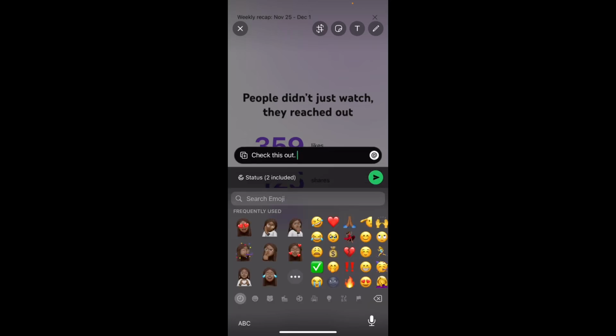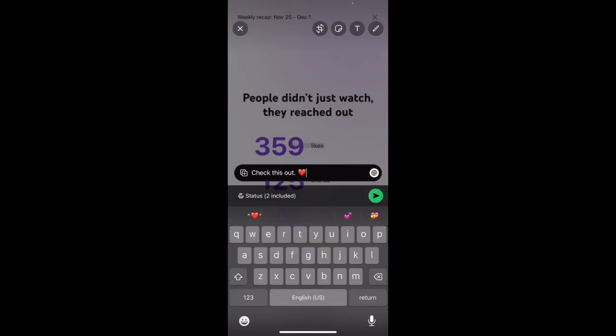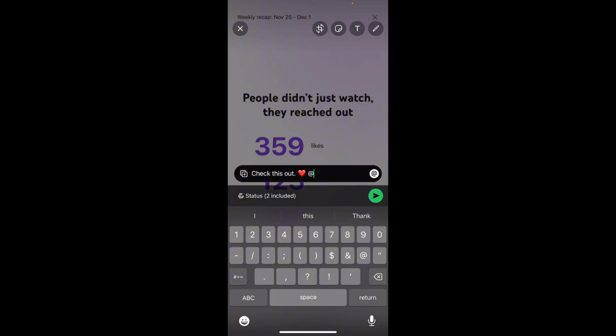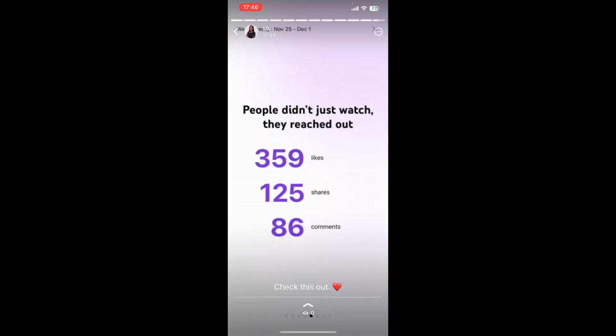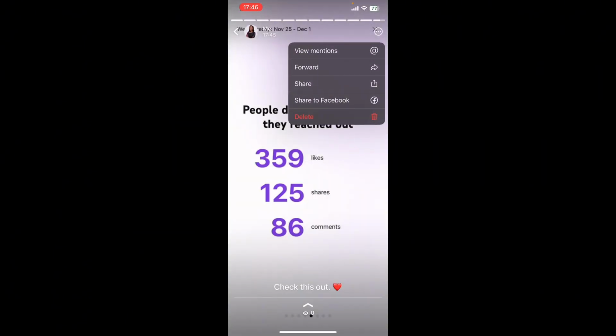You can also tag more than one person to a status update. I don't know if you understand, right? So this person has been tagged, and guess what? The person is going to get a notification that I tagged him or her in this post. So let's send the post and let's see what it looks like after it has been sent. See, status has been sent. Let's check this out. The status update that mentions the person involved.